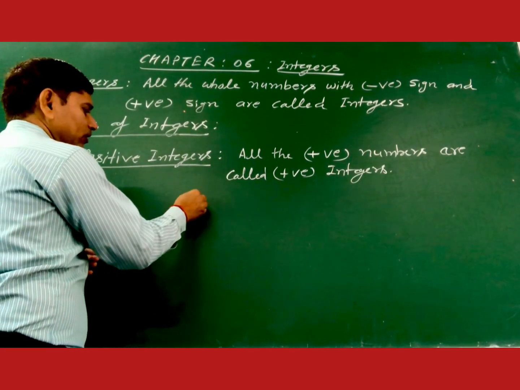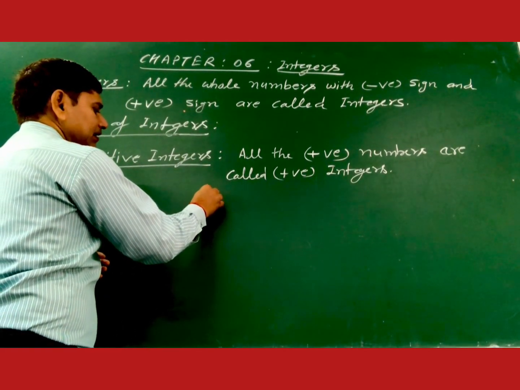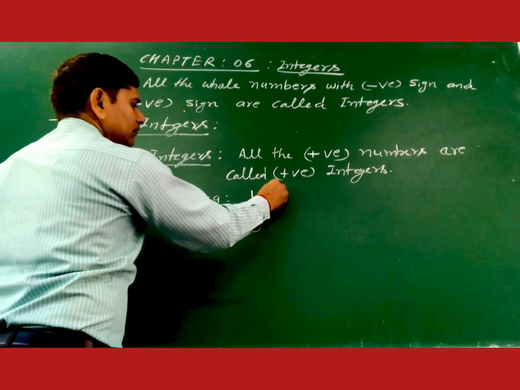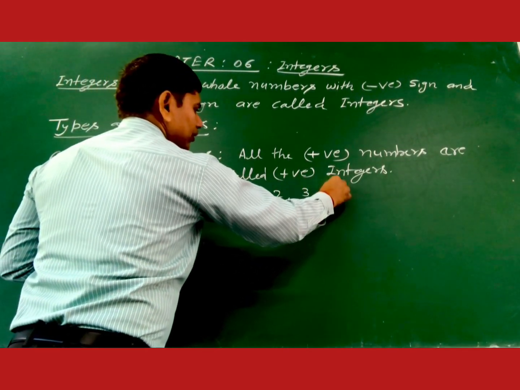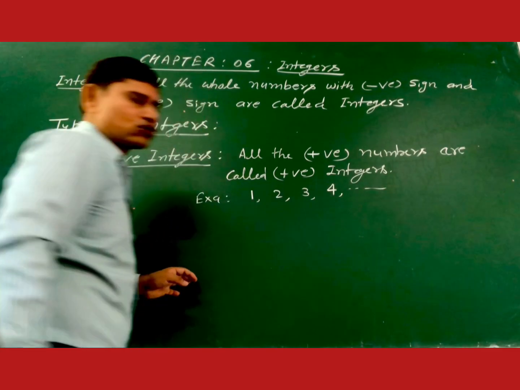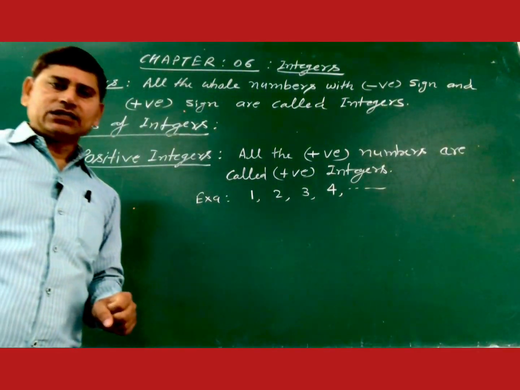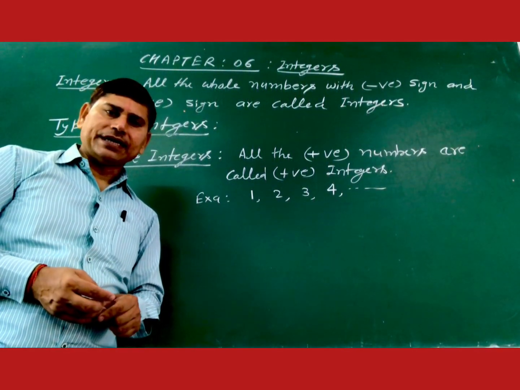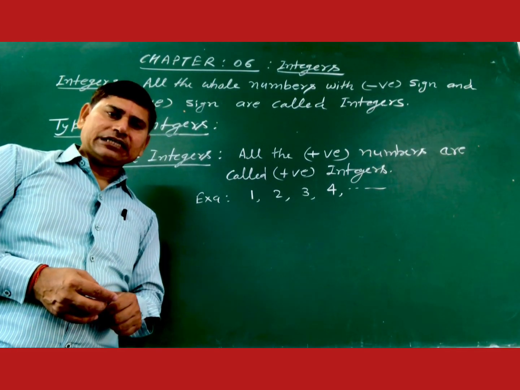For example, 1, 2, 3, 4, and so on up to infinity. All these numbers are known as positive integers.